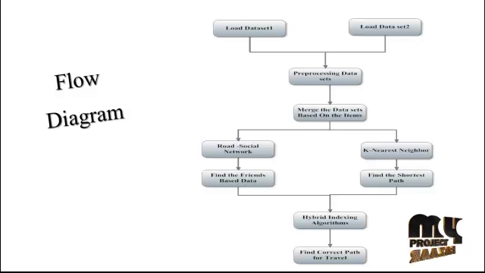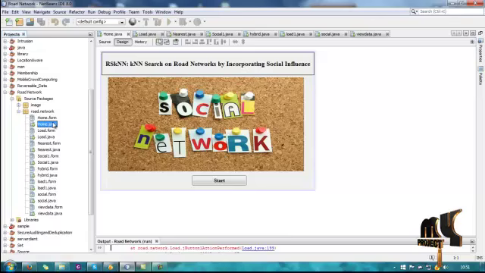Next, kNN neighbor means finding the shortest path, and the path will be based on the real network data. Next, we have the hybrid indexing algorithm, which is based on the social network and nearest neighbors. We merge the two datasets using the hybrid indexing algorithm, and finally track the path to travel. The user selects the travel path. Let's see the demo of our project.